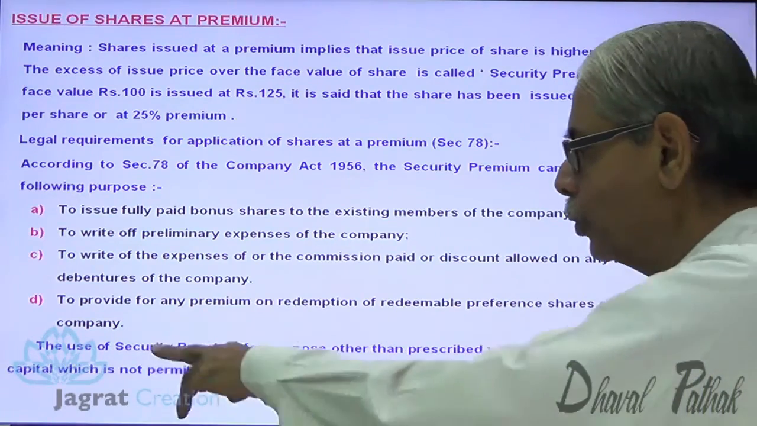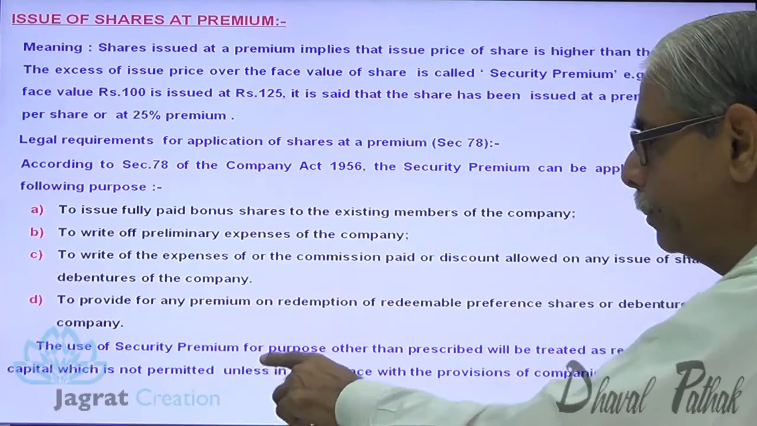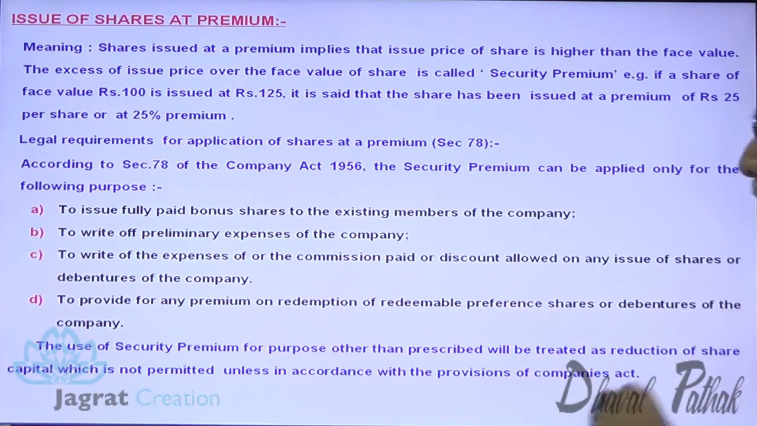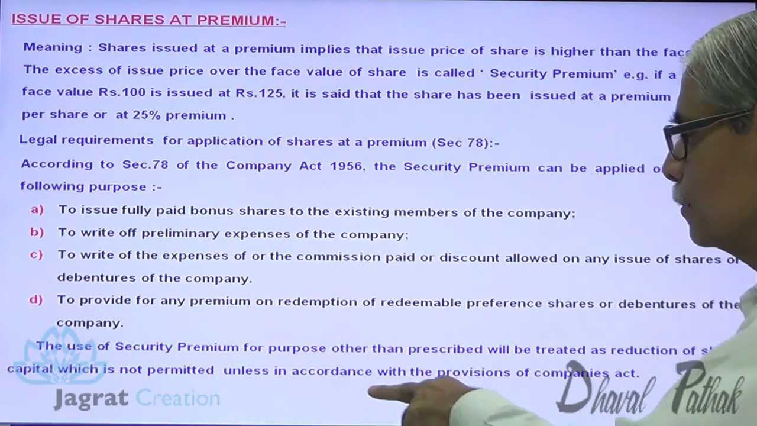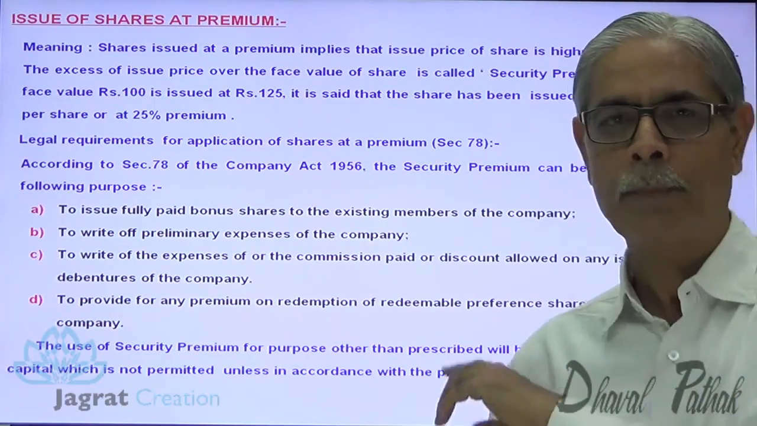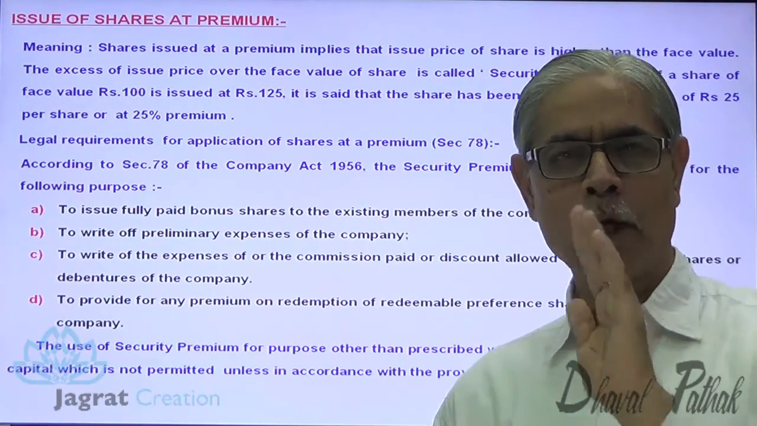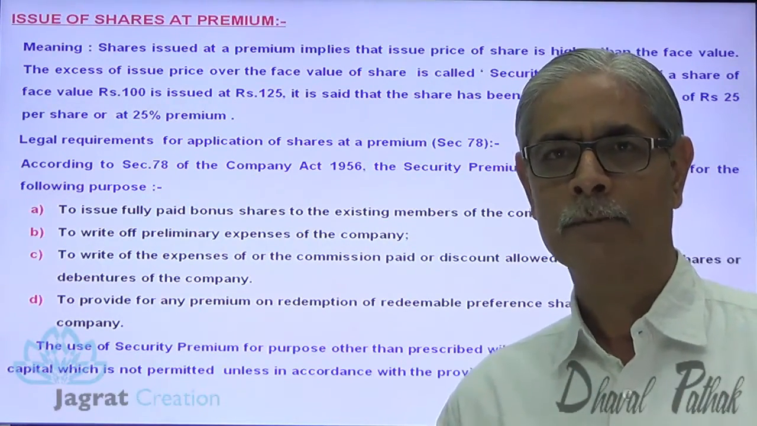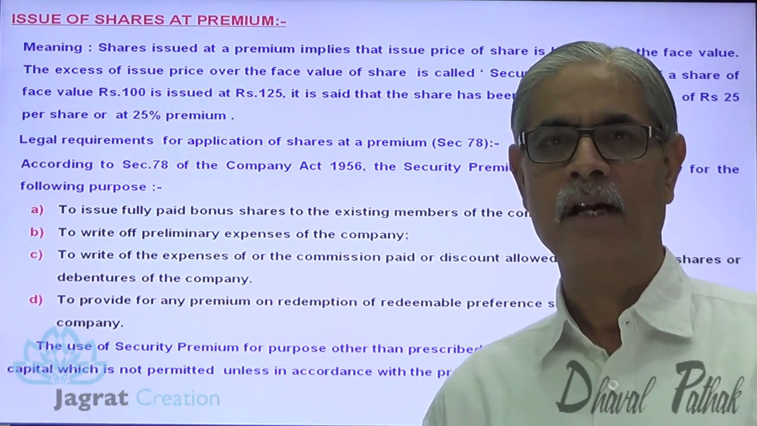Thus, use the security premium for these purposes. The use of security premium for purposes other than prescribed will be treated as reduction of capital, which is not permitted unless in accordance with the provisions of the Companies Act. So it has to be applied for the purposes specified and prescribed. You cannot use it, say, for the purpose of giving dividend. Now, this is about security premium, but the journal entries are left.